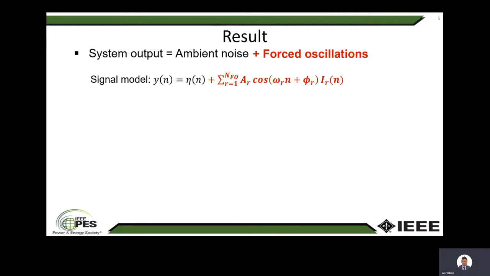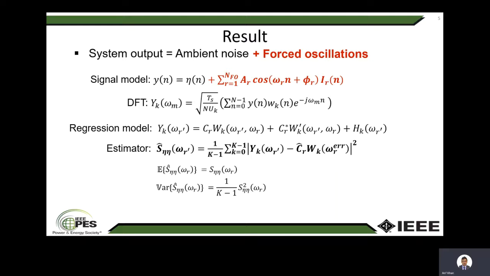If we model the synchrophasor measurements as ambient noise plus forced oscillation, we can come up with a complex valued regression model through a spectral and statistical analysis. Based on the model, we can formulate an estimator that can reduce the bias due to the forced oscillations in the ambient noise spectrum.